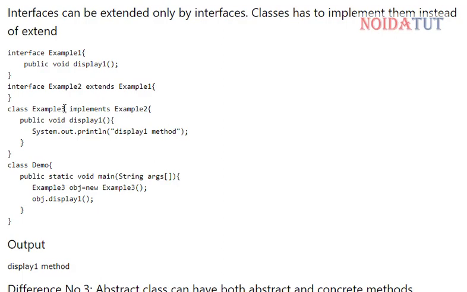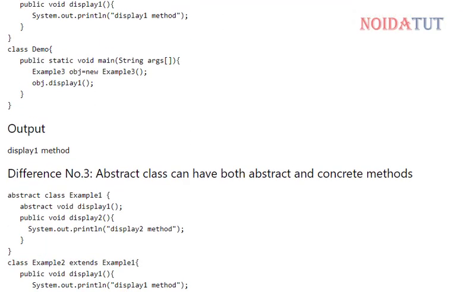So a class is going to implement the interface, and in this we have the function. Then we create an object of the class example 3.